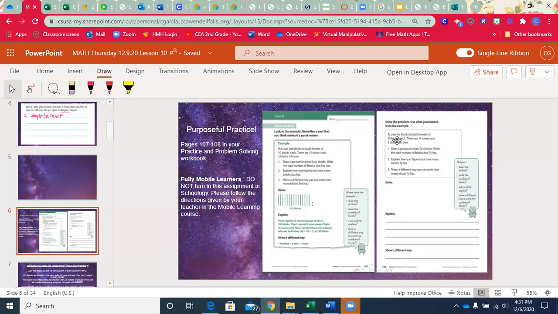On this next page, you'll notice even the headings match up. Draw, draw, explain, explain, show a different way, right? So you're going to look at the example and solve this other problem over here exactly the same way. If you need help, please reach out to your teachers. This is a little bit more challenging than what we're used to, right? There's a lot more thinking involved. I want you to try it.